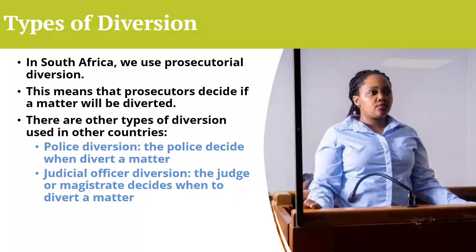Types of diversion. In South Africa, we use prosecutorial diversion. This means that prosecutors decide if a matter will be diverted. There are other types of diversion used in other countries. Police diversion: the police decide when to divert a matter. Judicial officer diversion: the judge or magistrate decides when to divert a matter.